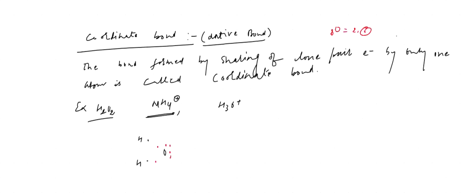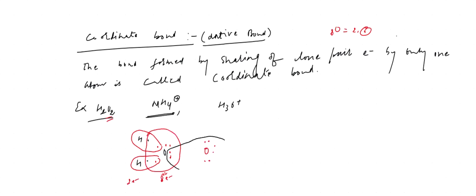It will depend on how many electrons are required for the octet. Here they are able to form the octet. This is 8 electrons, this is 2 electrons. But one more oxygen is there in hydrogen peroxide. 1, 2, 3, 4, 5, 6. Its octet is not complete, but here the octet is complete. This first oxygen is complete. Then how can the molecule be stable? This two electrons of only one oxygen atom are shared. This oxygen atom is not sharing an electron, but it is taking two electrons.